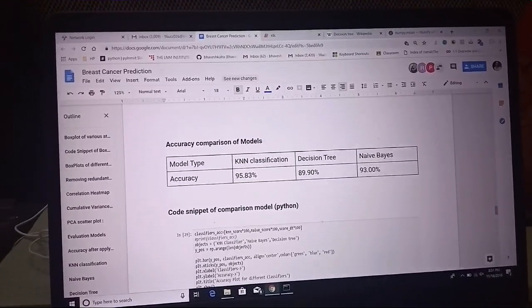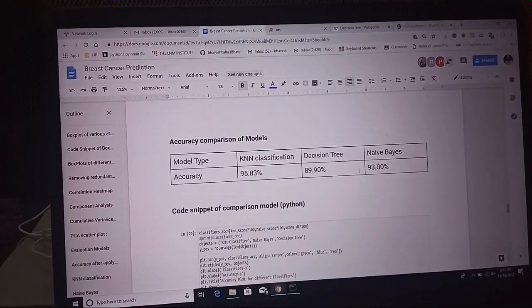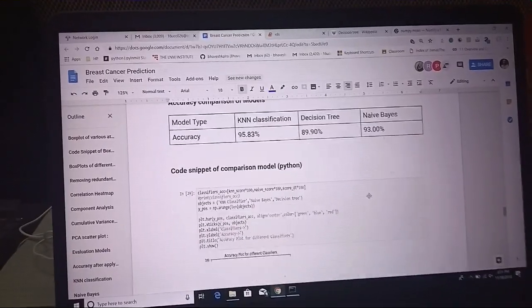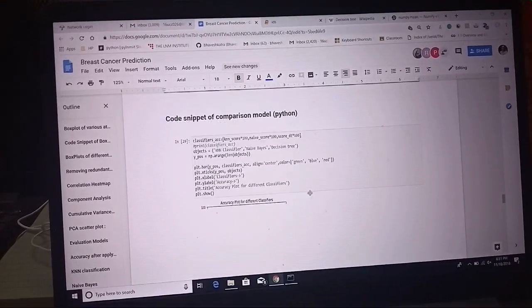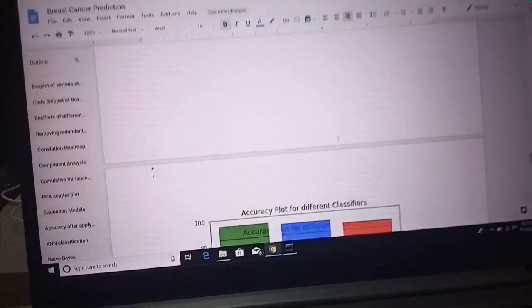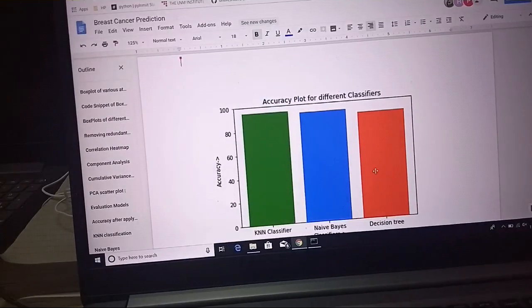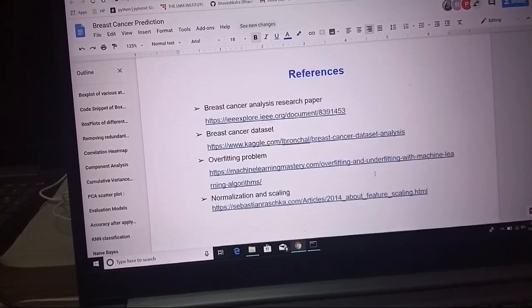So we just compare the accuracy of the different models. For KNN it is 95.83, decision tree is 89.9, and naive Bayes is 93%. And at the last, we do the accuracy plot for these three, and our conclusion is that